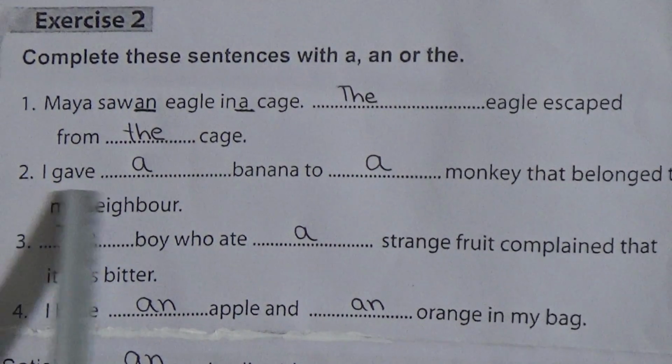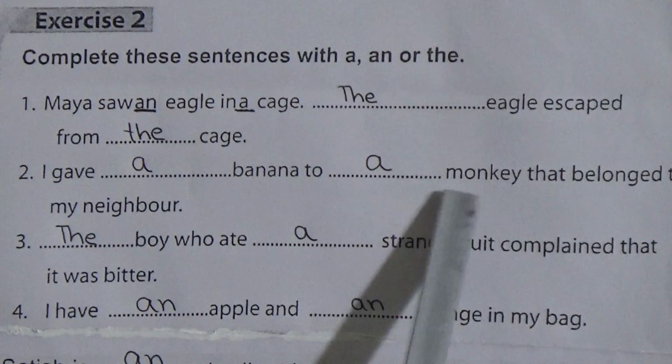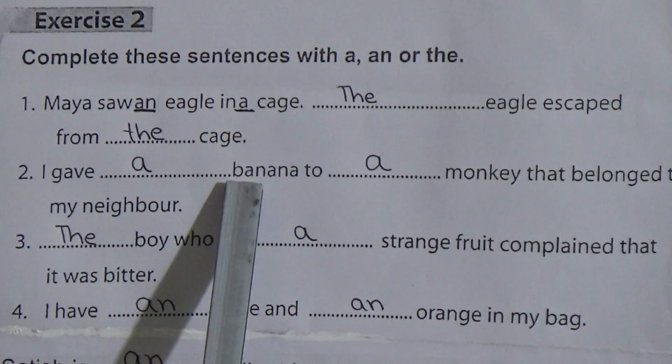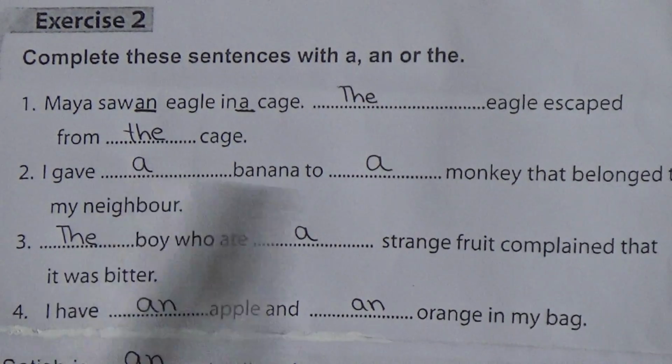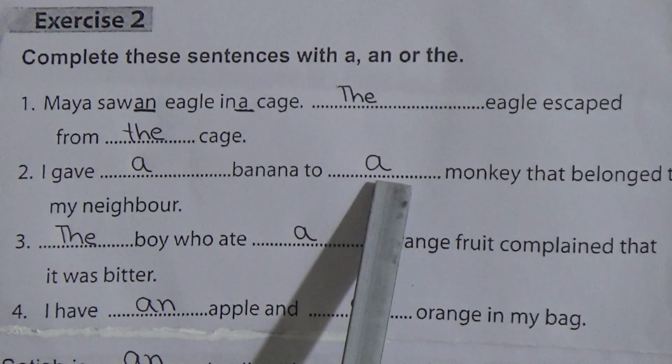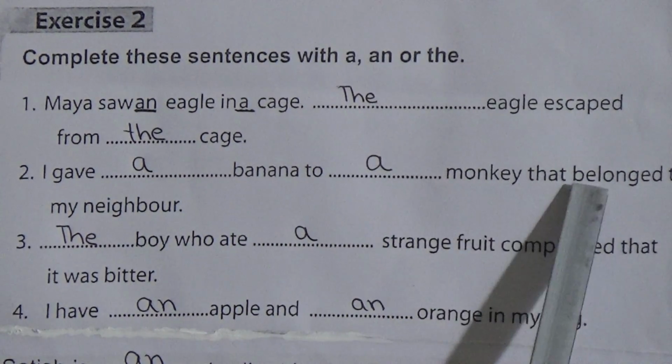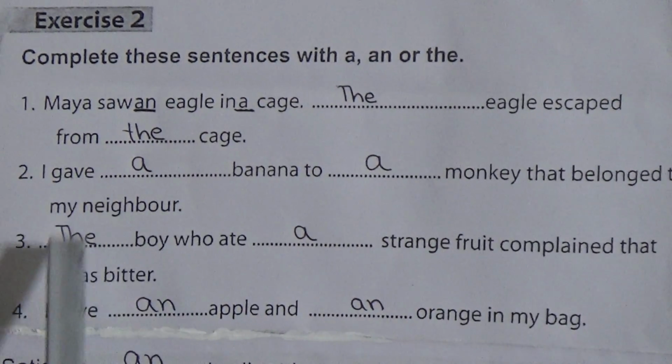Number 2. I gave a banana to a monkey that belonged to my neighbor. B is a consonant, so we write here a, and M is a consonant, so we write here a. I gave a banana to a monkey that belonged to my neighbor.